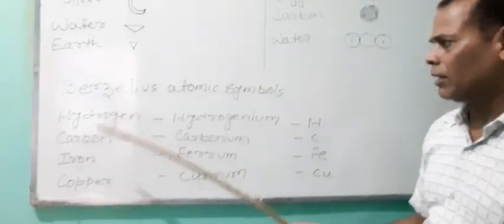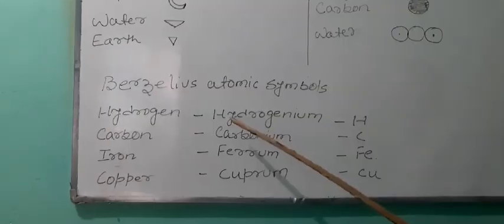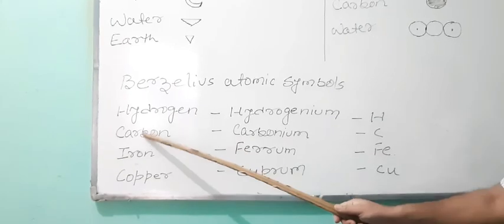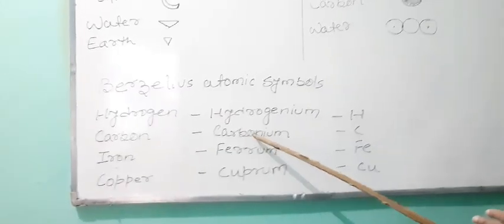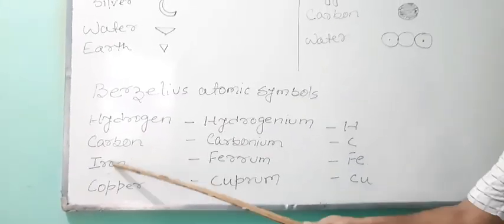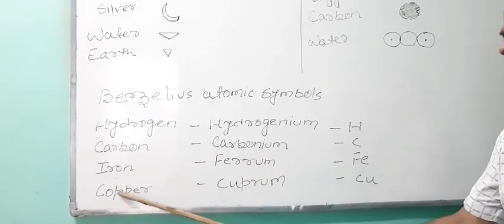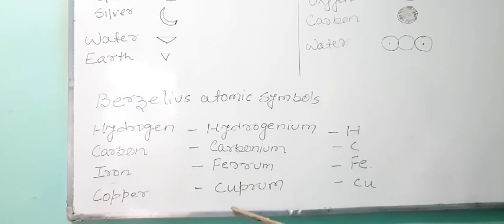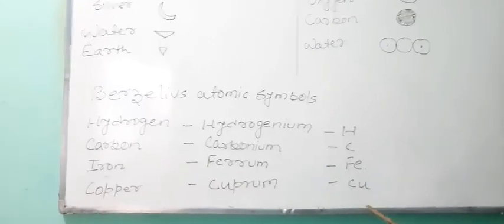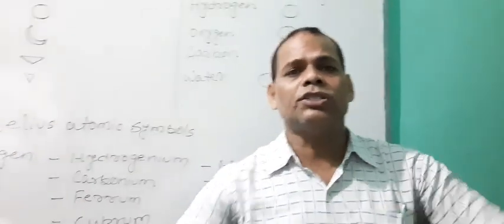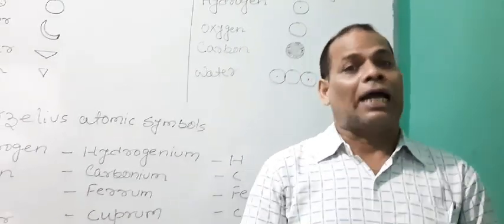Like hydrogen, whose Latin name is hydrogenium, symbol H. Carbon, Latin name carbonium, C. Iron, Latin name ferrum, Fe. Copper, Latin name cuprum, so Cu. So in this way he tries to symbolize the element.